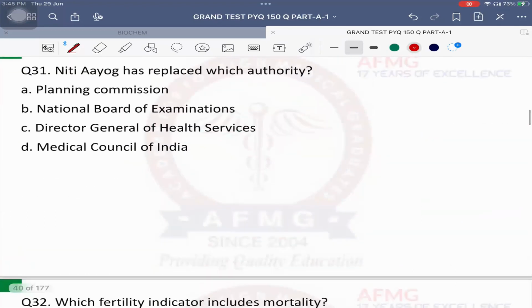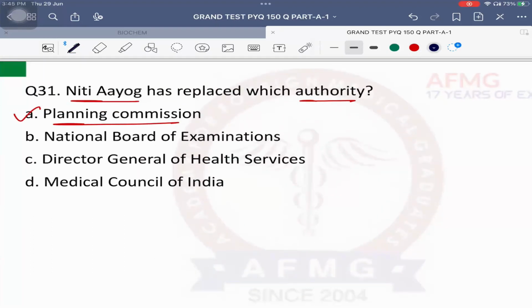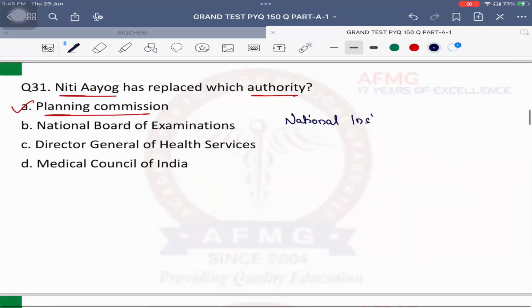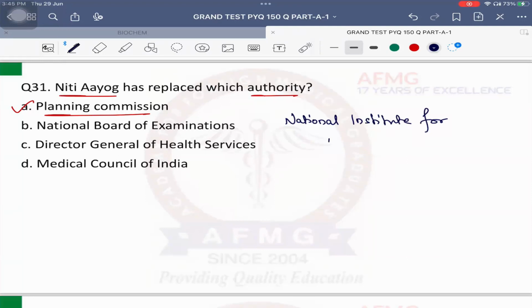Question number 31, easiest one. Niti Aayog has replaced which authority? So we know Niti Aayog has replaced the Planning Commission, from 2014. Important: the full form of Niti Aayog has been asked. It is, say, National... Say it. Shabash. It is National Institute for Transforming India.